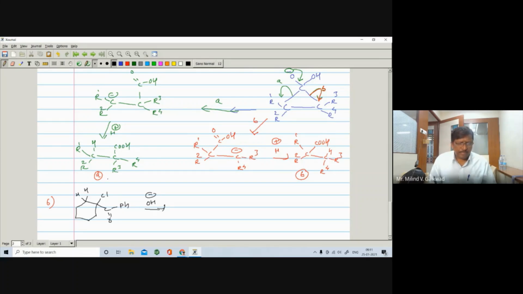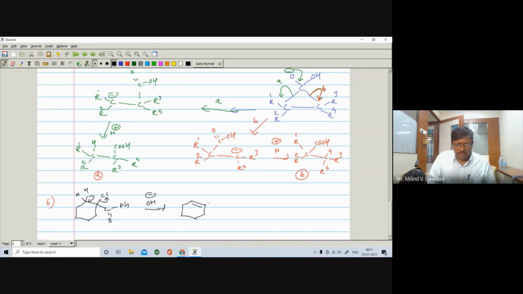So what happens here, the sigma bond will open on this carbon, C becomes negative, there is a formation of a carbanion. As soon as the carbanion forms, this sigma bond will open on this Cl, Cl negative, C positive, this will shift here, there is a formation of a double bond. So it is somewhat different than the previous.